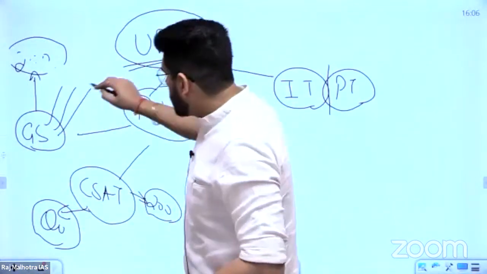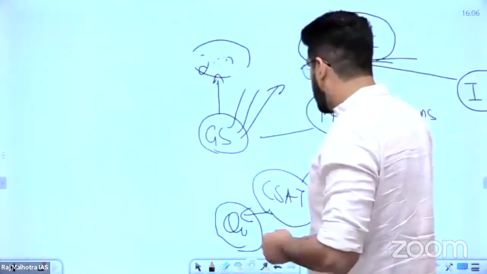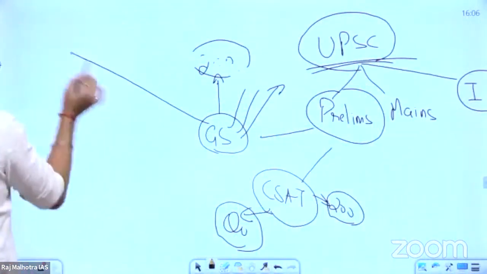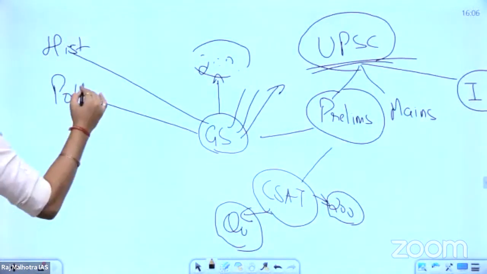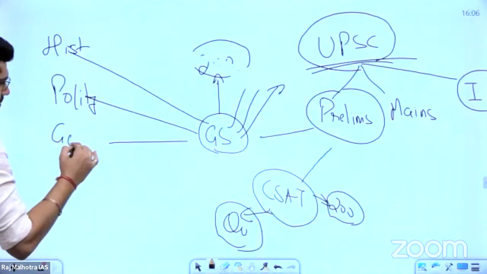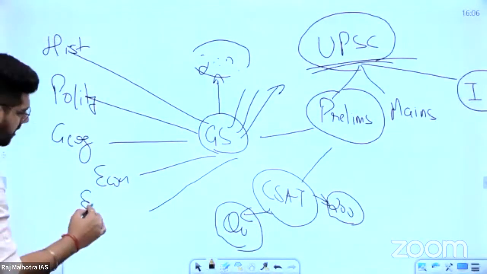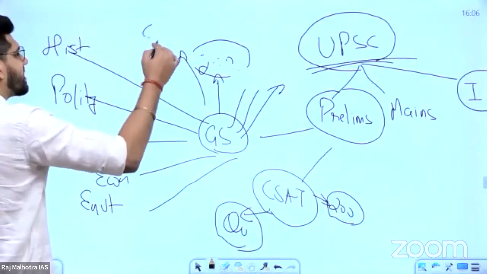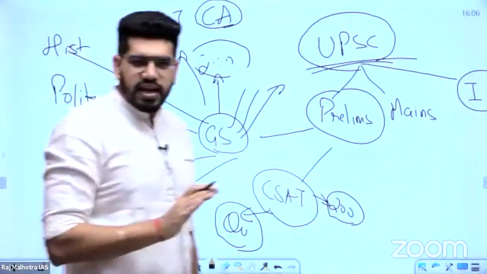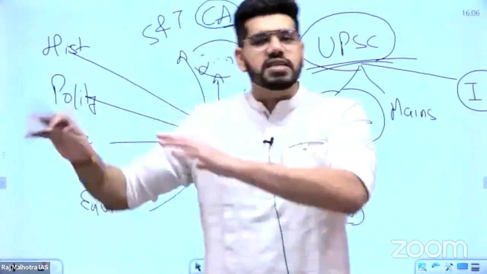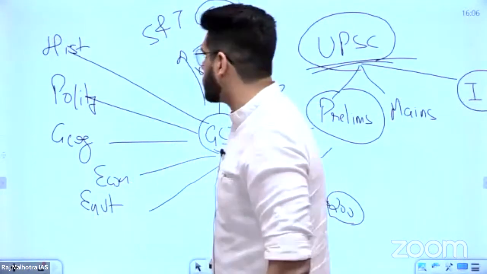Right? So in this General Studies, there are basic subjects like history, polity, geography, economics, environment, science and tech, and everything includes current affairs in it. Along with all of them, current affairs is of course there, right? Current affairs is complementary, included in all these things.